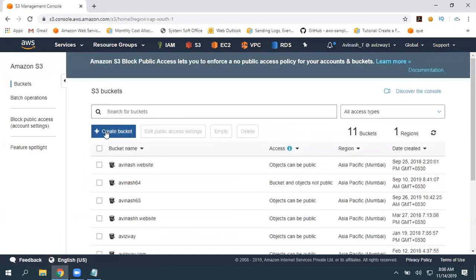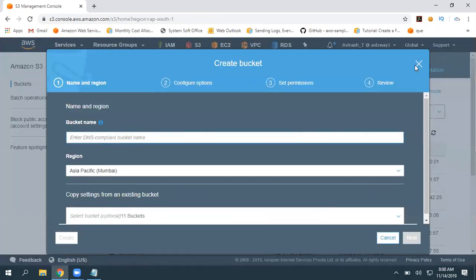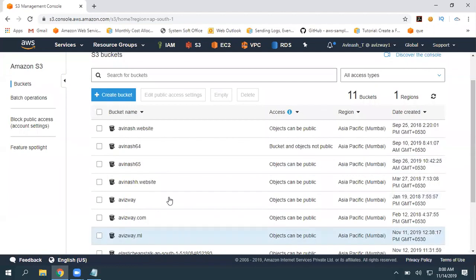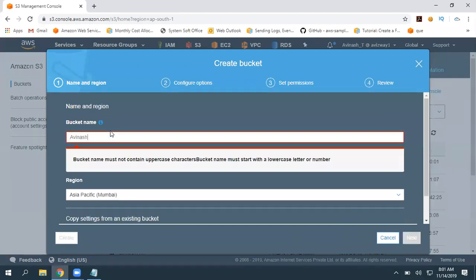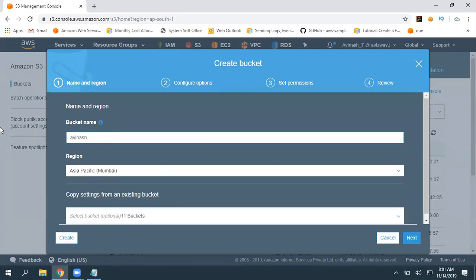So now I'm going to create a bucket. The previous one is 65. So I'm going to create a bucket with Avinash 66. Basically this is my 66th batch with Naresh IT. So I'm trying to create a bucket name with capital letters. There you can see it's saying it's not allowed. Okay, so let's give this.